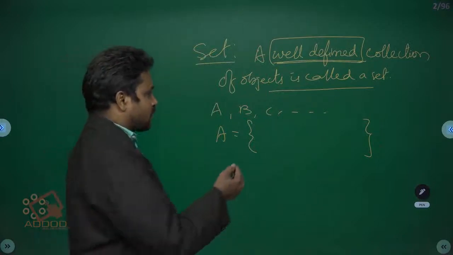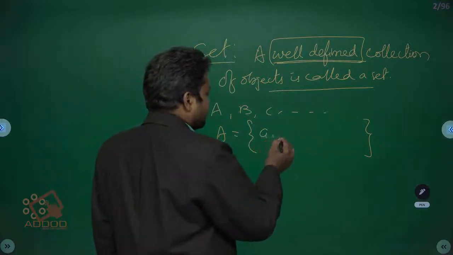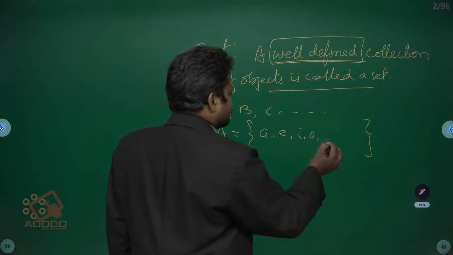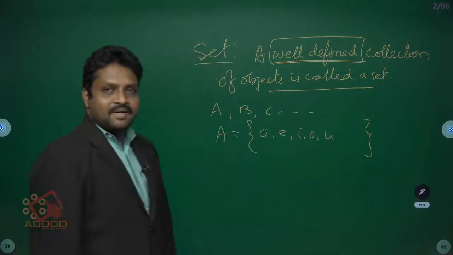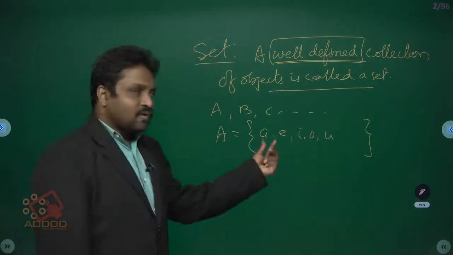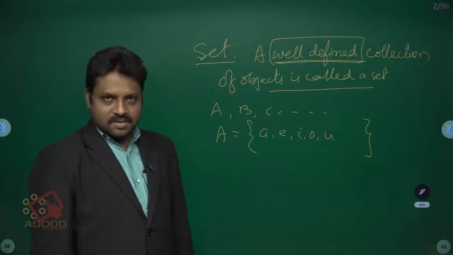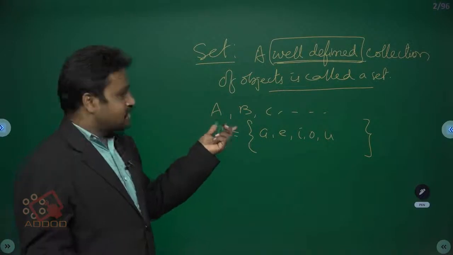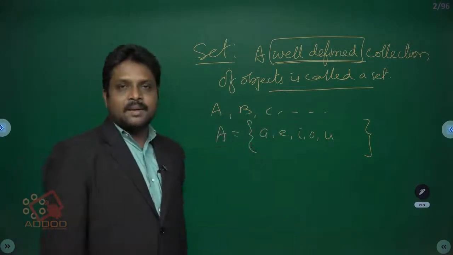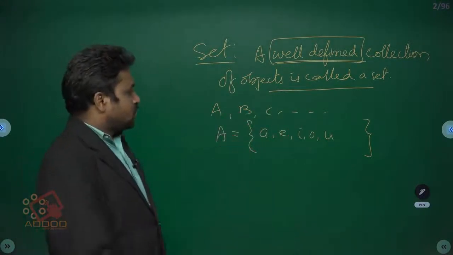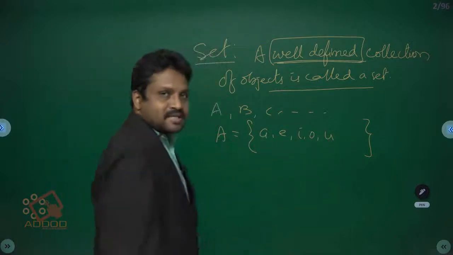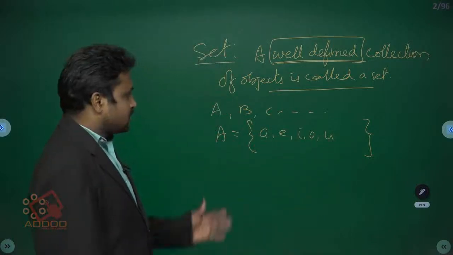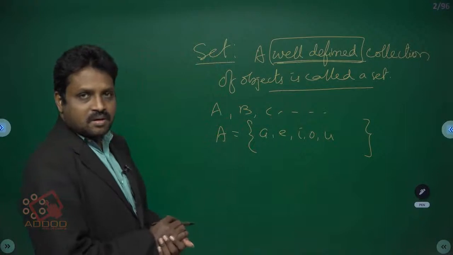A is equal to the set of A, E, I, O, U, which means the set of vowels. We denote the set by a capital letter and insert the elements in flower brackets. This is called a set.